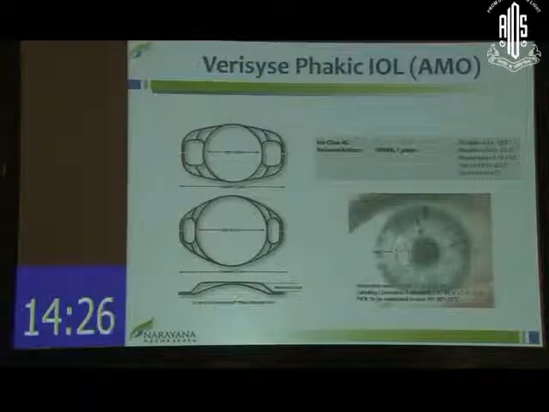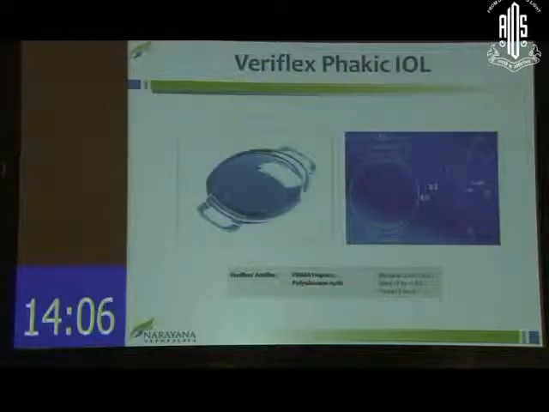The next option is the iris claw lens, the Verisyse, that is used widely in basically European countries. It's popularly known as the Artisan lens. It's a rigid PMMA lens. It can correct errors up to -23. The hyperopic version up to +12, and a toric version is also available. But the Veriflex, which is a foldable variety, is being introduced and being used now.